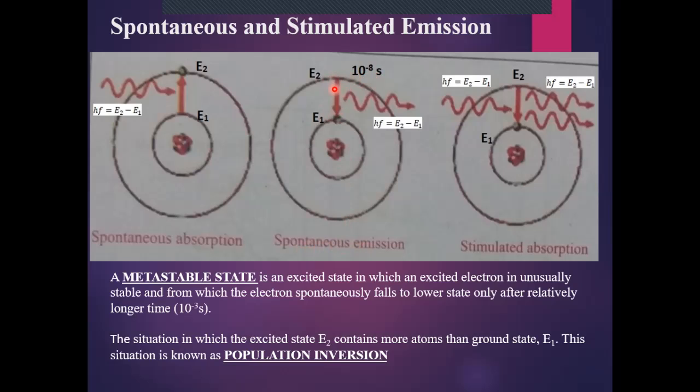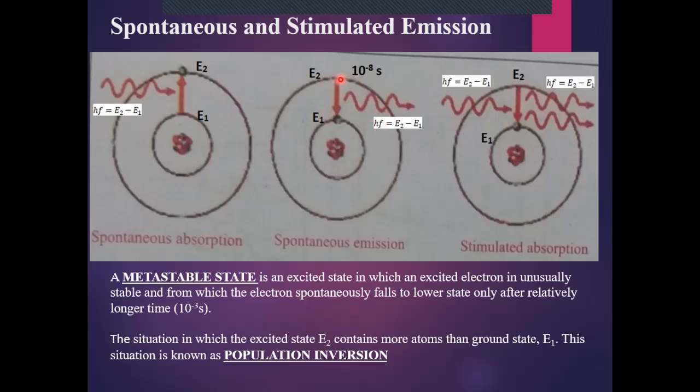It jumps back to its ground state or normal energy state E1 by emitting the energy in the form of a photon whose energy is equal to E2 minus E1. This phenomenon is known as spontaneous emission.